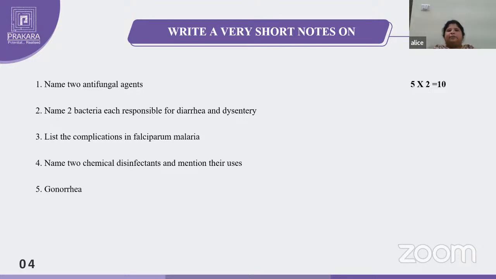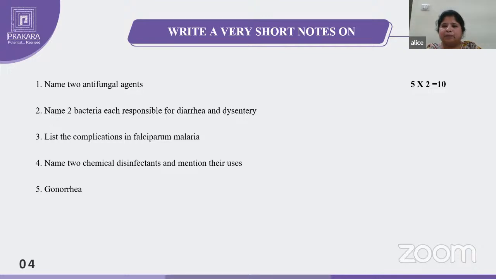So here you can remember, see the word diarrhea and dysentery. They ask 2 bacteria, better you may write the 4. What are the main bacteria you have to write for diarrhea? First is salmonella, and for dysentery, shigella. So don't write Entamoeba histolytica like that. That's why read the question properly. Because here they asked 2 bacteria, so if they ask bacteria, mention the bacteria only. If they ask organisms, then you may write the bacteria, fungi, parasites and all.